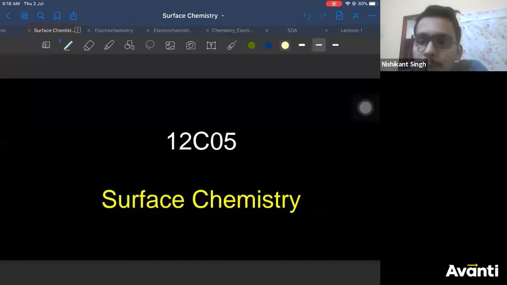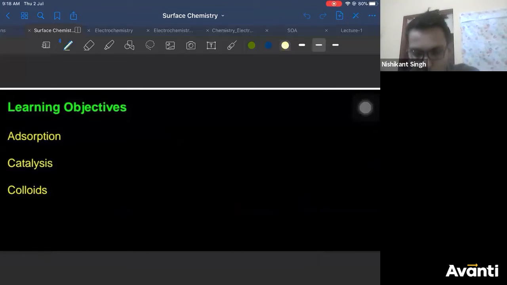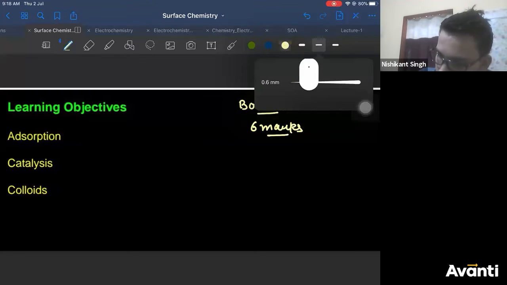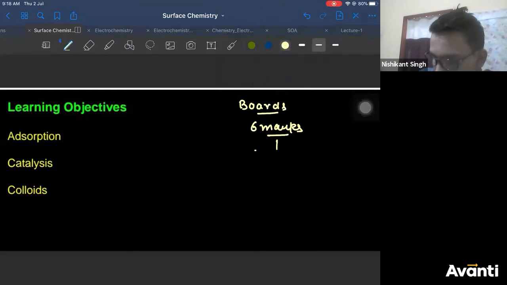So, what does it deal with? This chapter has been divided into three parts. If you see it from the board's point of view, second PUC board, it has a 6 marks weightage: there is a 1 mark question and a 5 mark question.